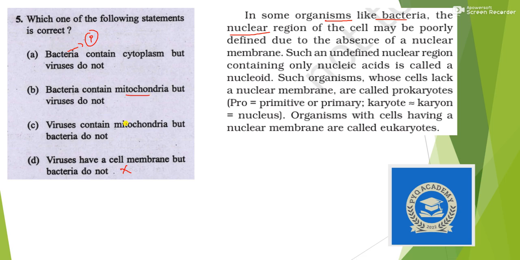Now come to mitochondria. Mitochondria is a membrane bounded cell organelle, so only eukaryotic organisms contain mitochondria. So bacteria and virus cannot have mitochondria, and we are left with bacteria. So yes, it is true that prokaryotic organisms contain cytoplasm, so they just contain cytoplasm and DNA. So yes, the answer is option A.